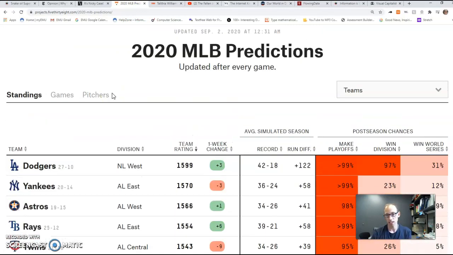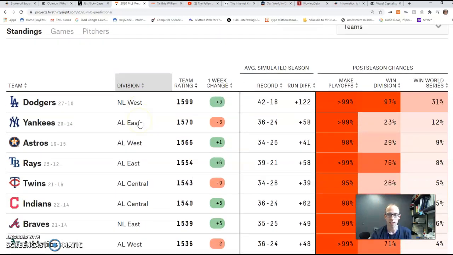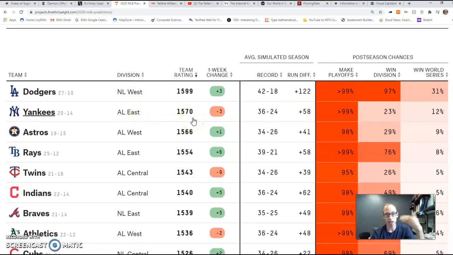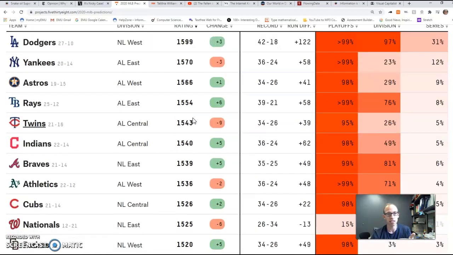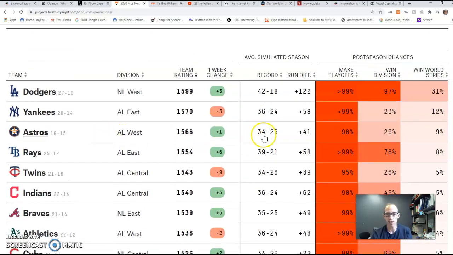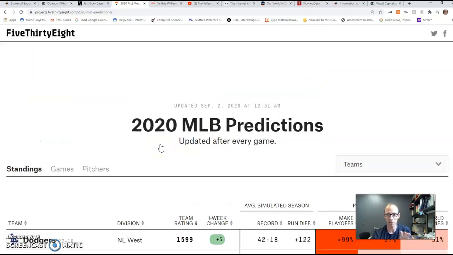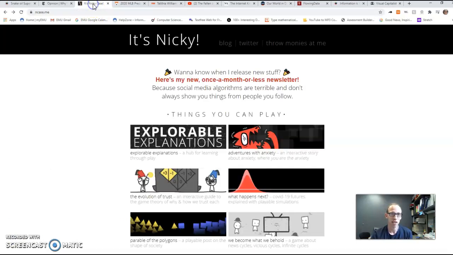Here's a neat website if you're into baseball. They actually have similar ones for almost any sport, but you can see how they run these Monte Carlo simulations and predict each team's chance of making the playoffs, winning their division, and actually winning the World Series at any given point in time. So it's interactive and constantly updated, a really cool site.